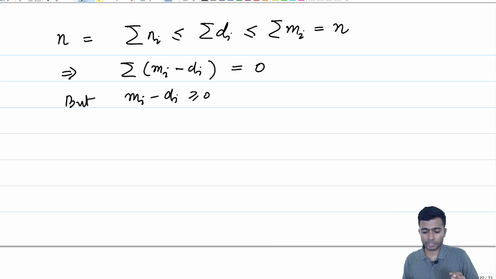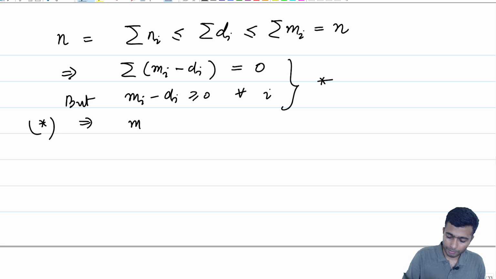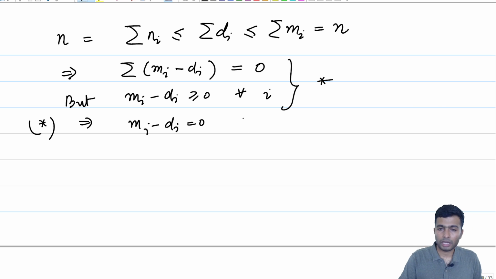Even if one of them is greater than 0, the sum cannot be equal to 0, because each is a non-negative quantity for all i. This implies mi minus di is equal to 0, and hence we have proved one side of the result for all i.